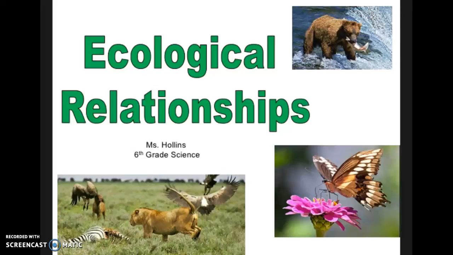So today we're going to talk about ecological relationships. An ecological relationship is a relationship between an organism and its ecosystem. And just as a reminder, an ecosystem is any community of living and non-living things that work together. All organisms in an ecosystem are connected in one way or another.